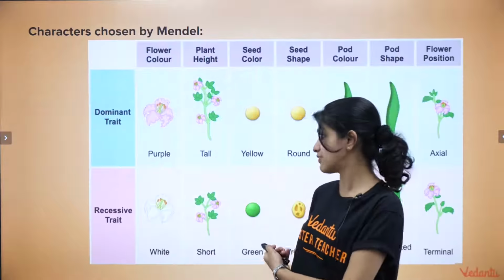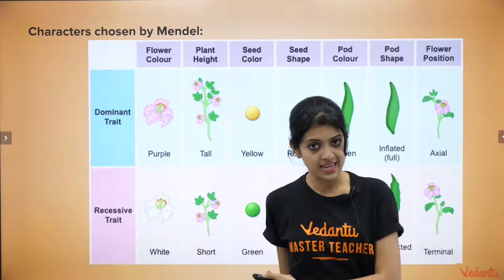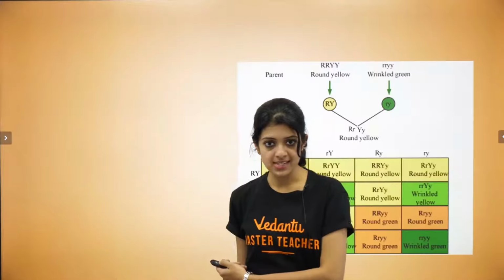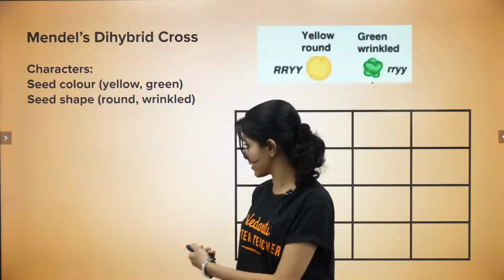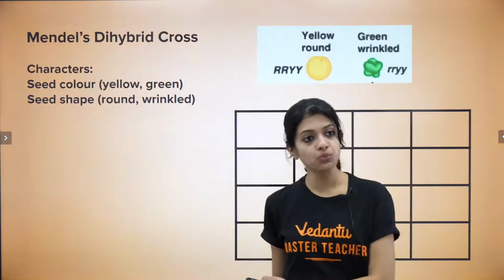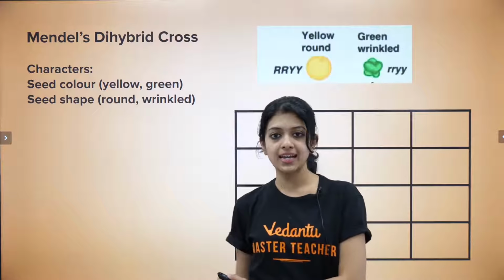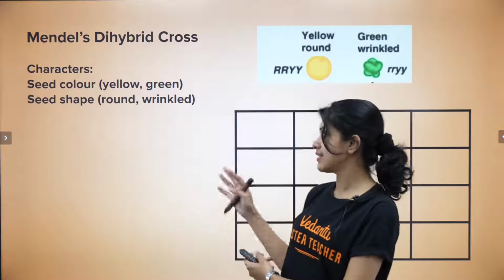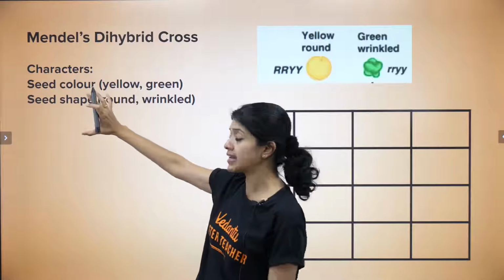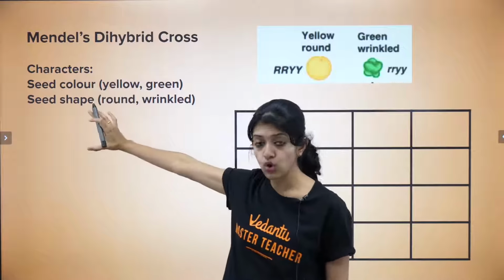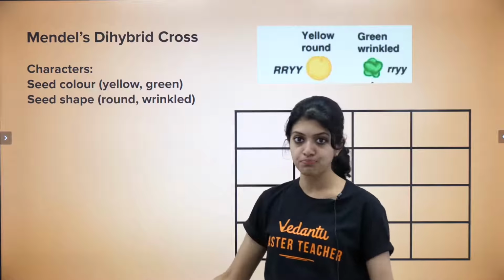Mendel did choose different combinations of all of these. For the ease of understanding, we randomly pick two of these characters, which are seed color and seed shape. The variations of this character that you can see are, in the case of seed color, seeds can either be yellow or green in the case of pea plants.